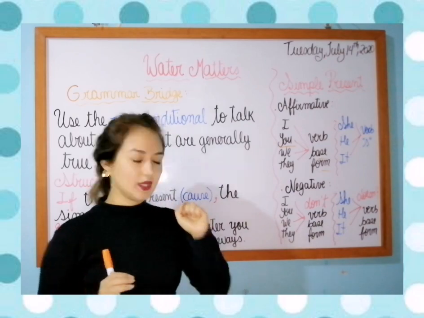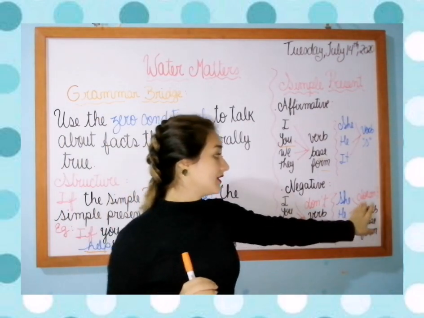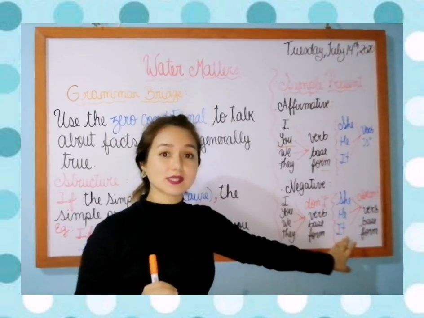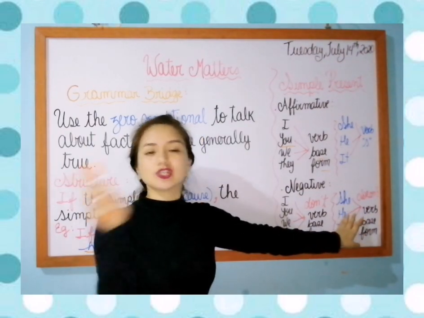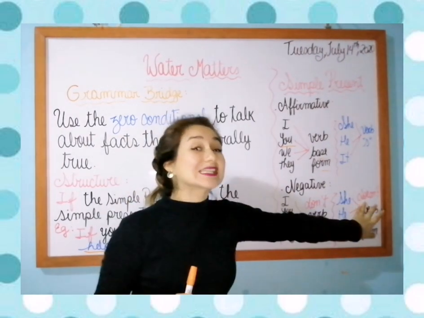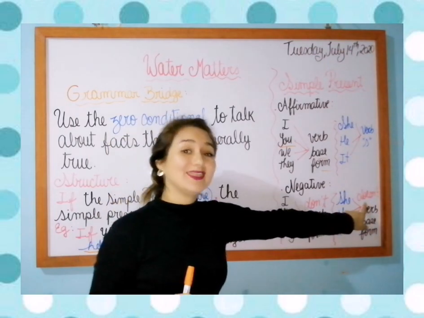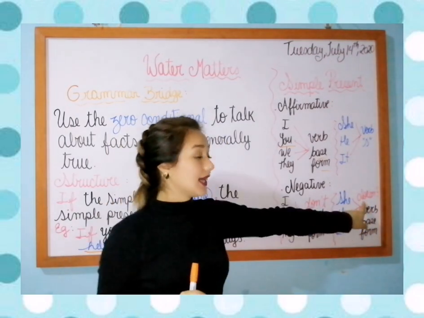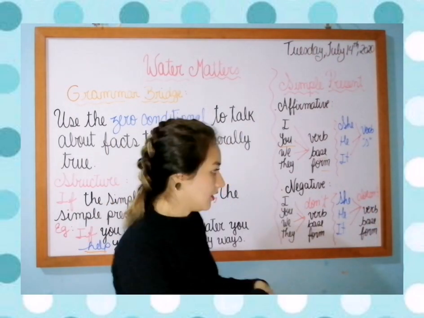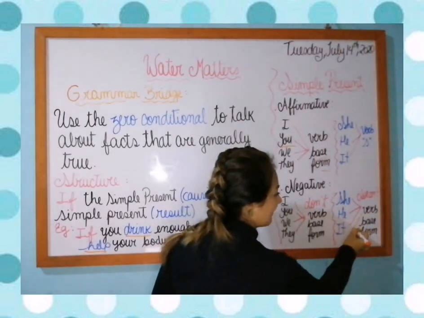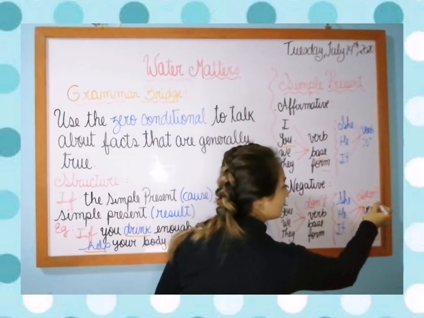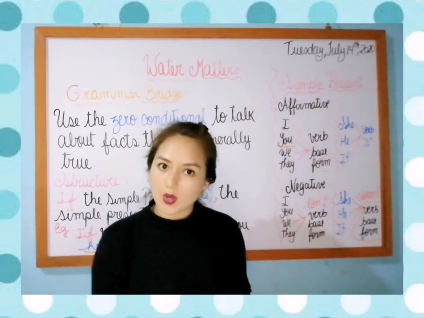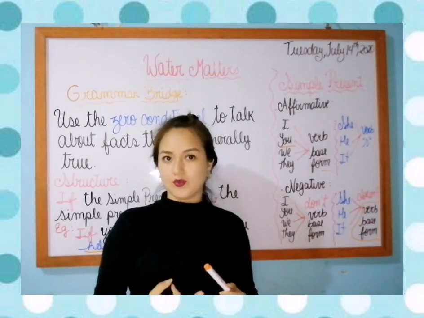Got it? Okay? What happens if it's she, he, or it? Don't? She don't? No. She doesn't. He doesn't. It doesn't. And take a look here: the verb in base form.